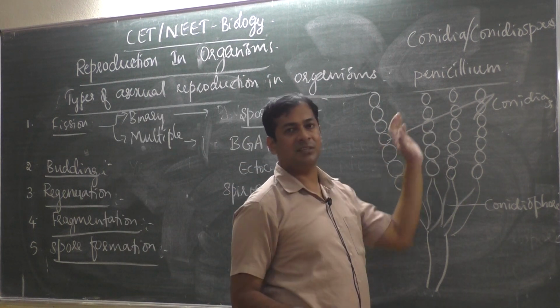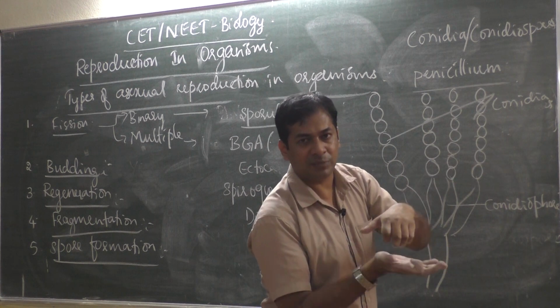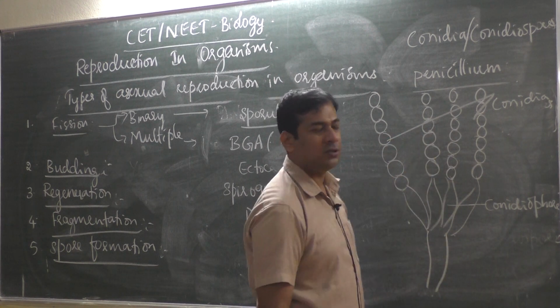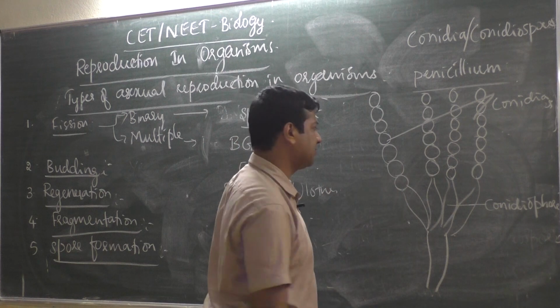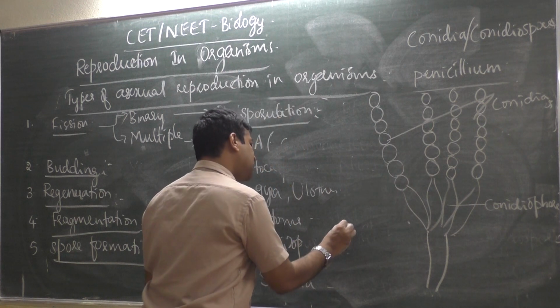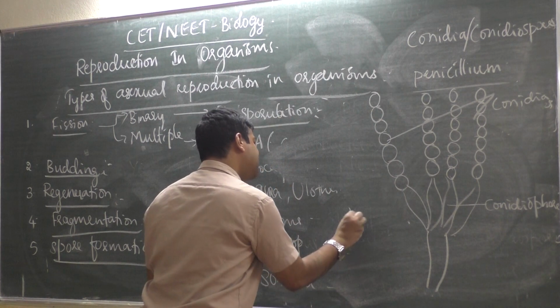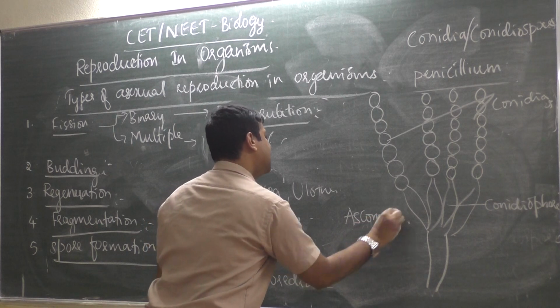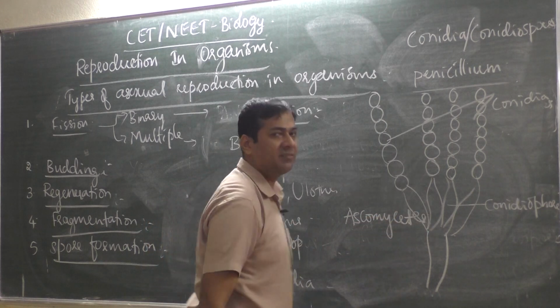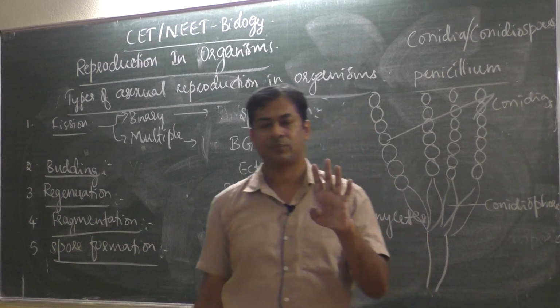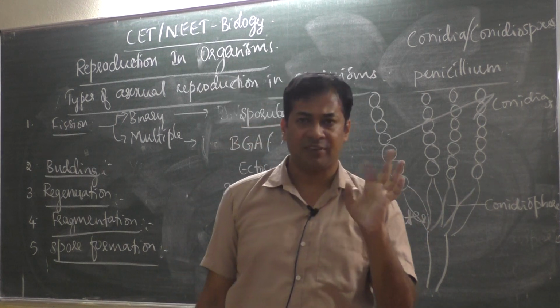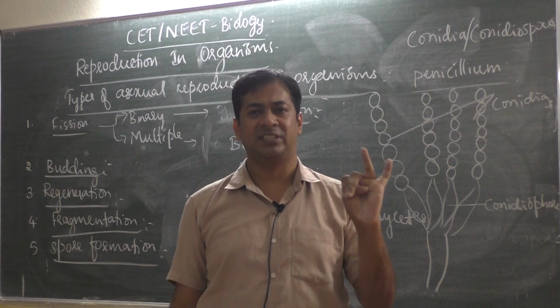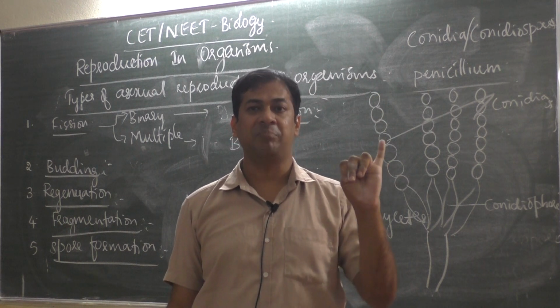Okay, and when it falls on a suitable medium, a suitable substrate, then it becomes a new hypha or new fungus. But see, in the case of Ascomycetes, because under fungi, you know, there are 4 classes: Phycomycetes, Ascomycetes, Basidiomycetes and Deuteromycetes, the imperfect fungi.